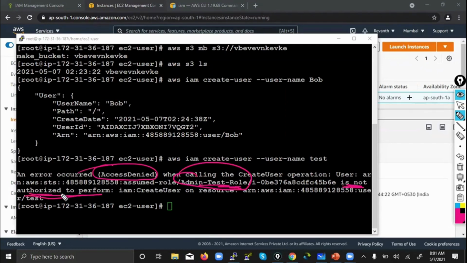So here the permission is given to the role, not a user. That's why, while seeing the error, you also need to understand the situation. That comes with experience. If you are performing something with the help of user keys, at that time it will say that the user is not having permission. But here, the role is not having permission. So the role is not authorized to create a user.